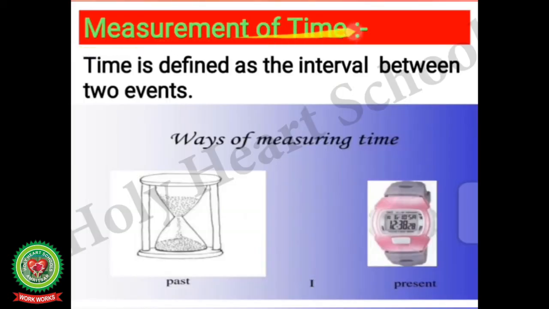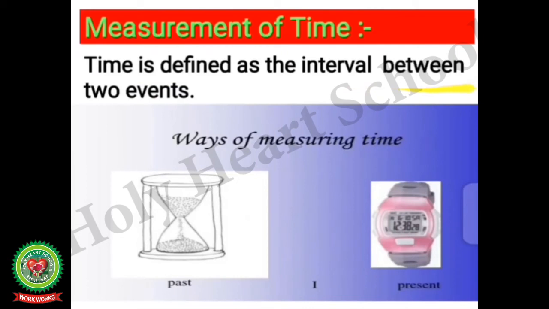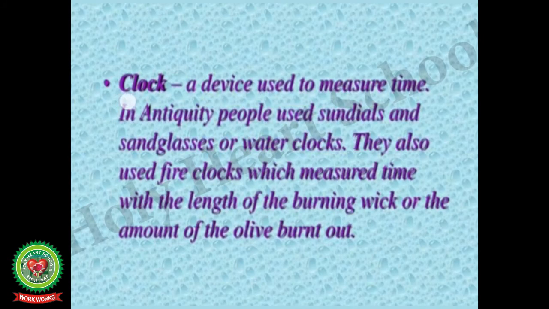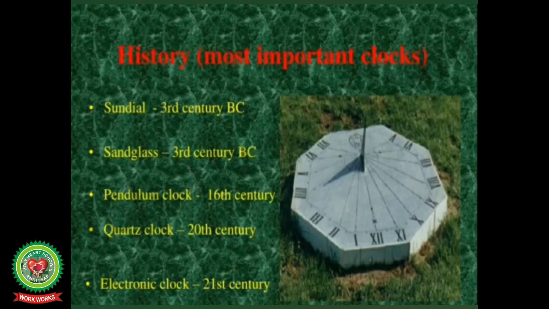Measurement of time. Time is defined as the interval between two events. A clock is a device used to measure time. In antiquity, people used sundials, sandglasses or water clocks. They also used fire clocks which measured time with the length of a burning wick or the amount of oil burnt out. Let's have a look at the history of the most important clocks. Sundial, 3rd century BC; sandglass, 3rd century BC; pendulum clock, 16th century; quartz clock, 20th century; and electronic clock, 21st century.